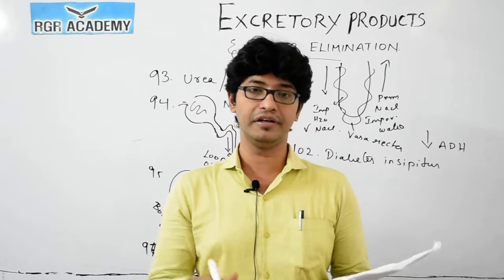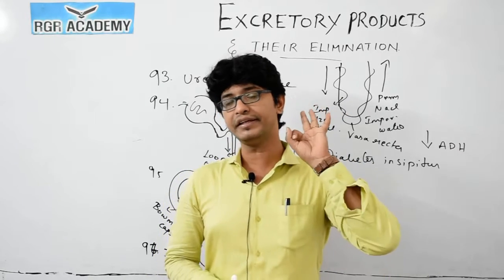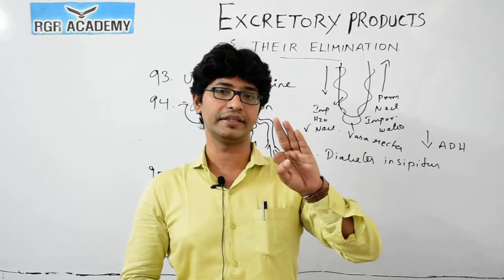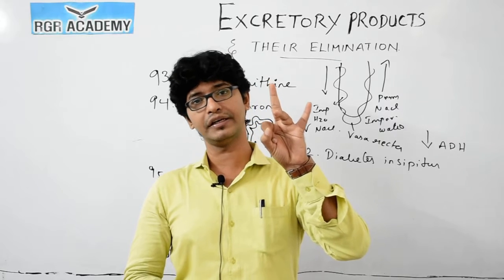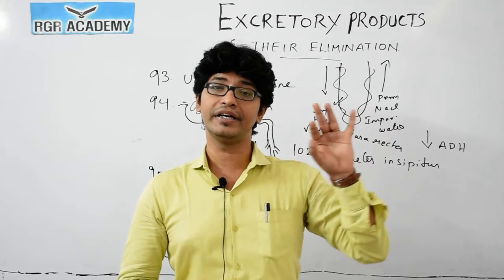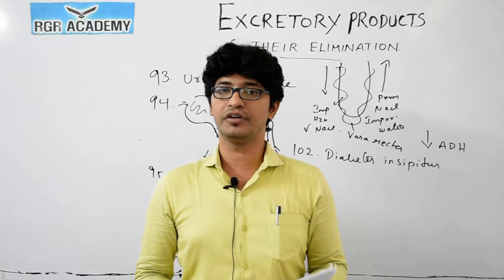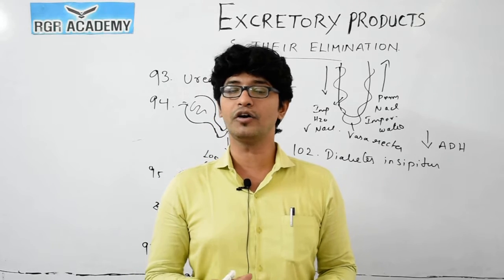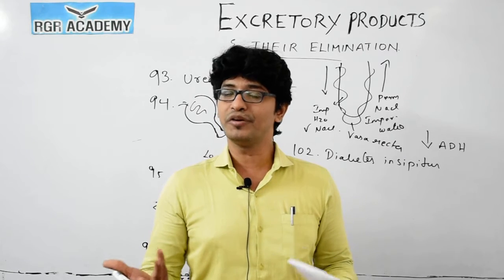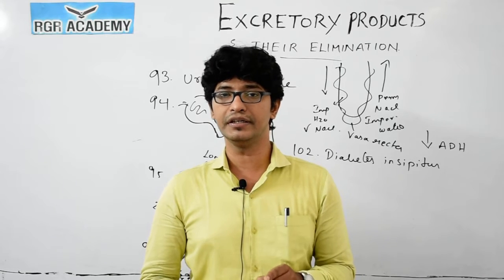This gets filtered, and uricotelic organisms excrete what is less toxic. If you have these 3, ammonia, urea and uric acid, always keep in mind which is highly toxic. The first toxicity is for ammonia, then urea, then uric acid. Solubility goes in the reverse, where ammonia requires more water. That is the reason we cannot afford that much water, because we live on land. Whereas aquatic organisms can excrete ammonia because they already live in water, so ammonia can be easily dissolved. This is not quite possible with organisms that live on land.